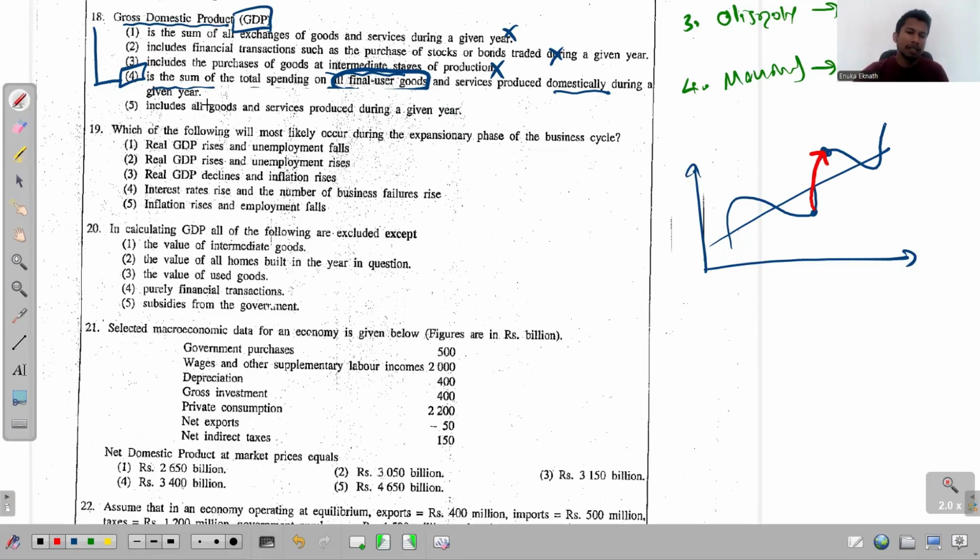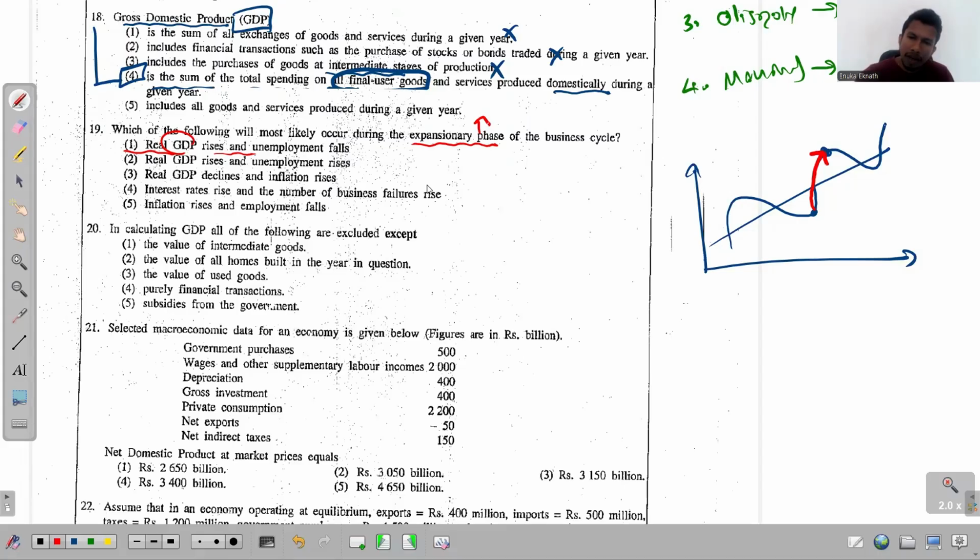The most likely scenario to occur: real GDP rises and unemployment falls. Okay, so the first thing that you need to understand is if we are referring to this expansionary phase, these things happen. So let me show you the relevant note, then you can understand that.